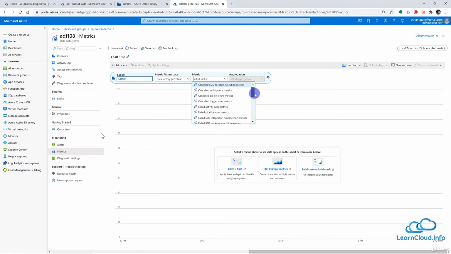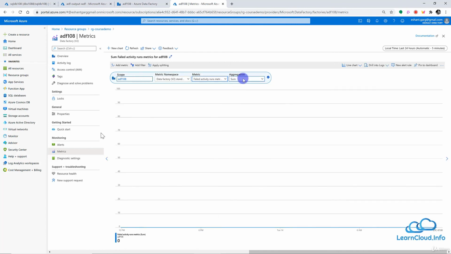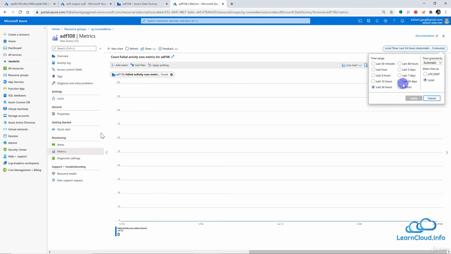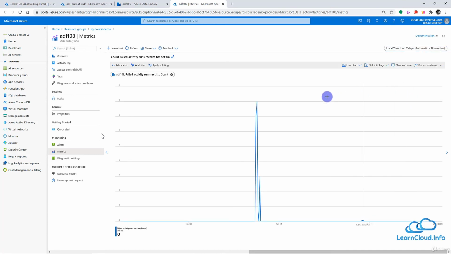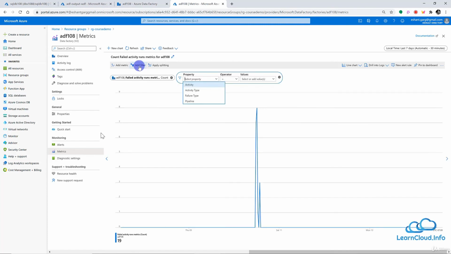So for example, let me select this failed activity runs, and if I select this, I have to select the aggregation function, and I may say, let's say, the count. I want to see the count of my failed activities, and I can select the time frame here. So not the last 24 hours, but I want to see the last 7 days, let's say. And if I select this, I can see here a total of 8 activities failed on the 10th of June. So you can have a quick view here of all the failed activities you have in your pipeline. And then you can have different filters here.